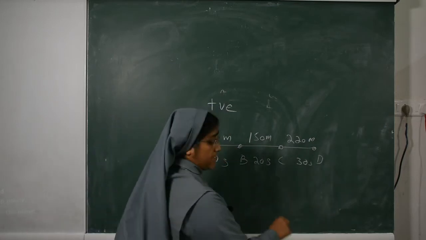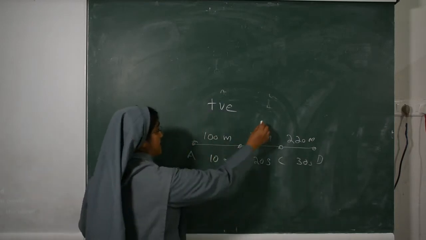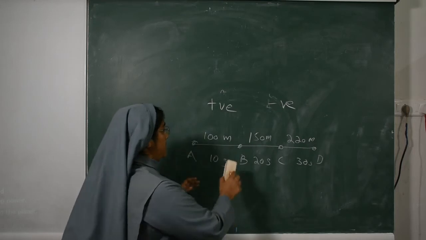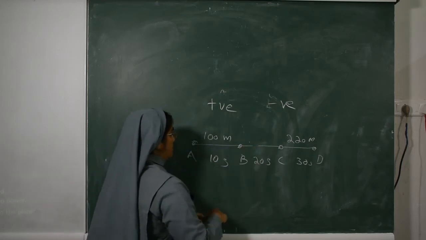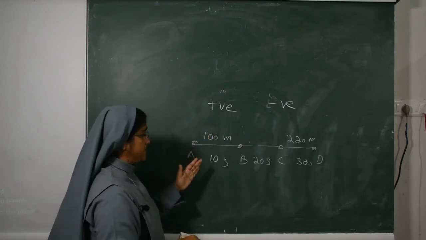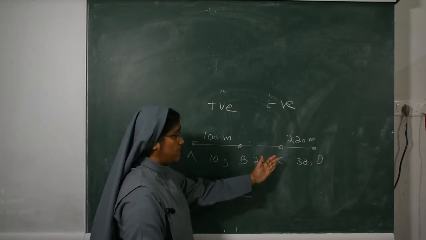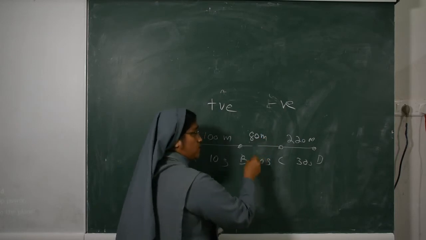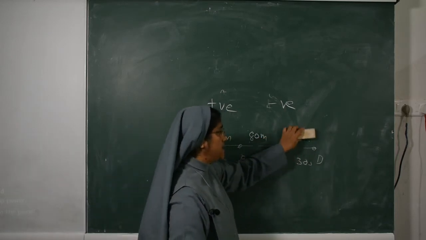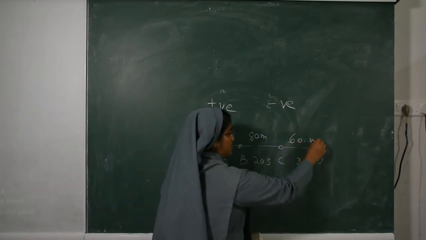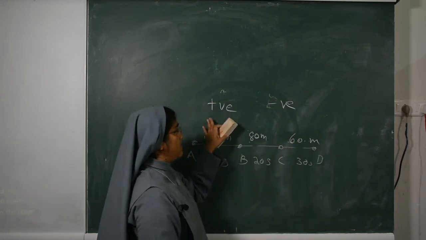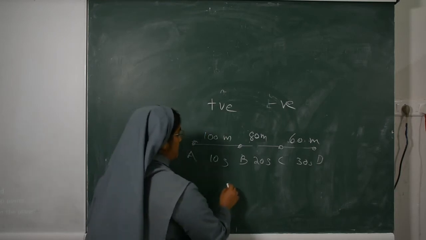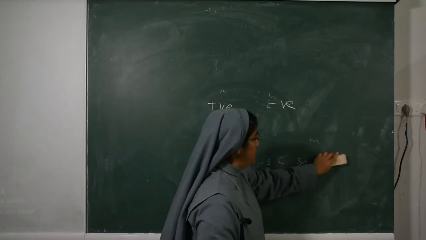Now, acceleration is taken as negative when velocity is decreasing. Here from A to B, 100 meter in 10 seconds. Now B to C, 80 meter in 20 seconds. So velocity is decreasing here. When velocity is decreasing, acceleration will be negative.